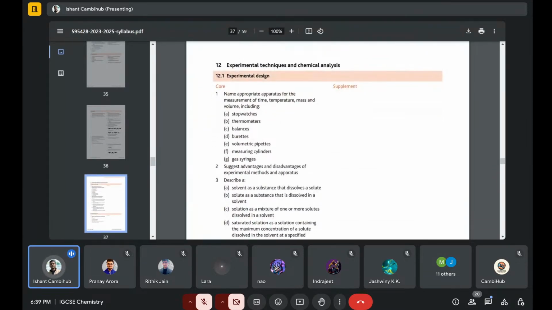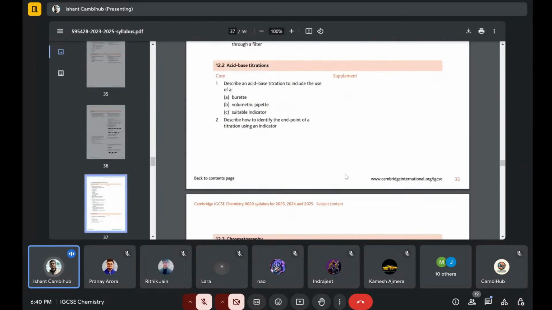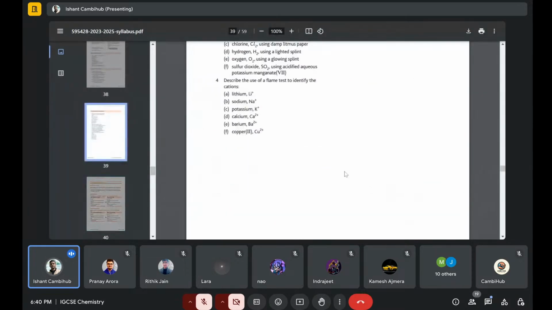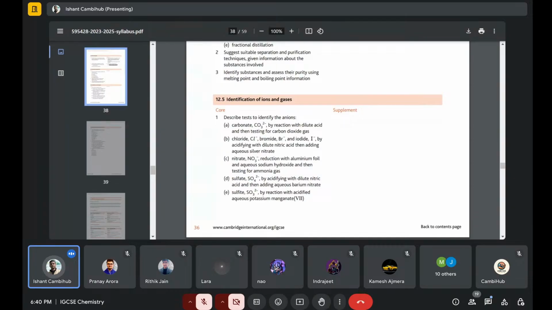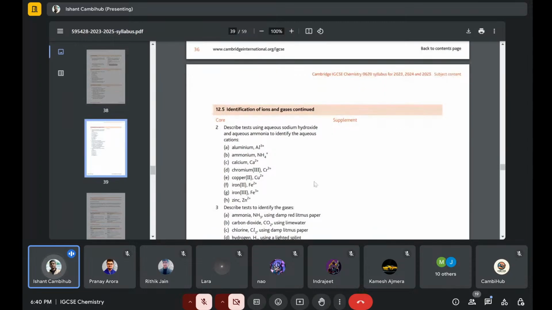And then of course the experimental design, your separation techniques and all, this comes under your ATP paper, all your stopwatch, thermometer readings, and these basic type questions which you have to get full marks on in your ATP paper. Then this qualitative analysis thing which I was telling, for paper 4, it's important. You have to learn this for paper 4, because if you don't learn this, then you are losing 4 to 5 marks for sure, because nowadays in every paper they're giving you these qualitative analysis type questions.